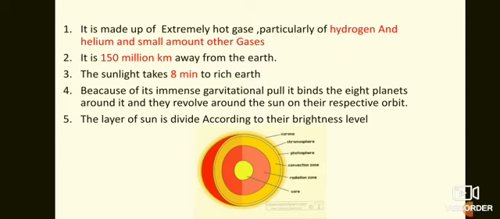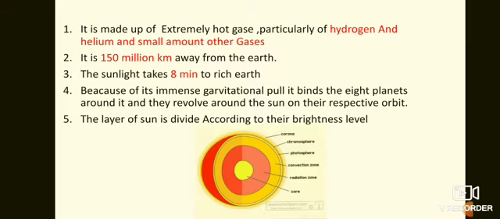It is made up of extremely hot gas, particularly hydrogen and helium, and a small amount of other gases. I told you last time that stars are made up of gases. The maximum gas present in a star is hydrogen, and after hydrogen it is helium.